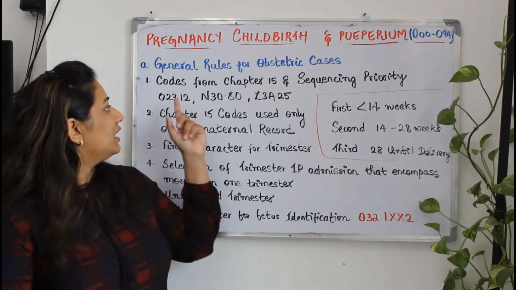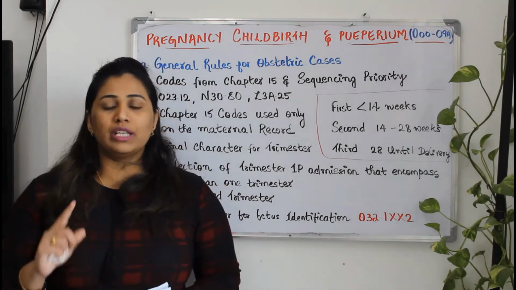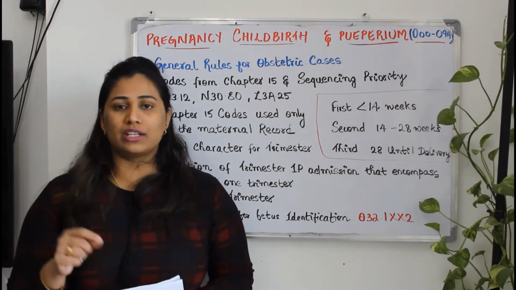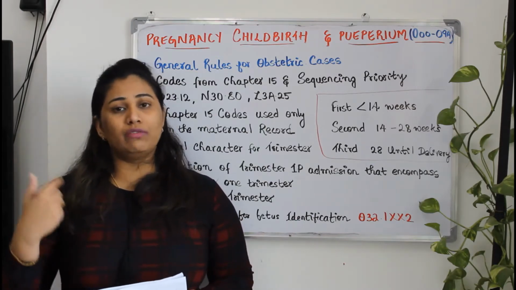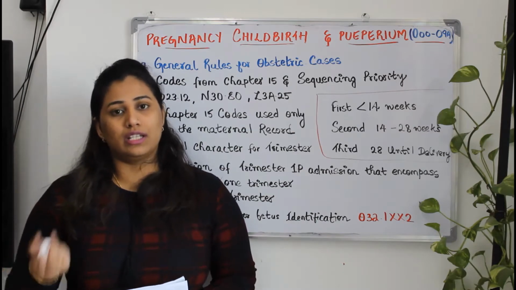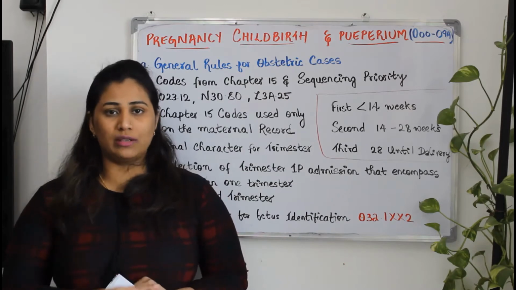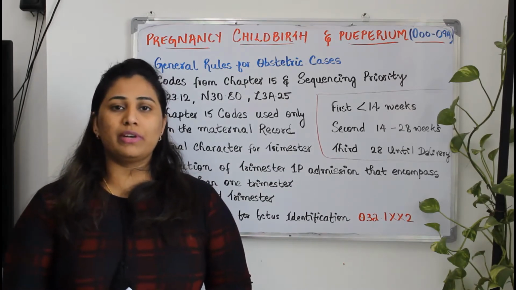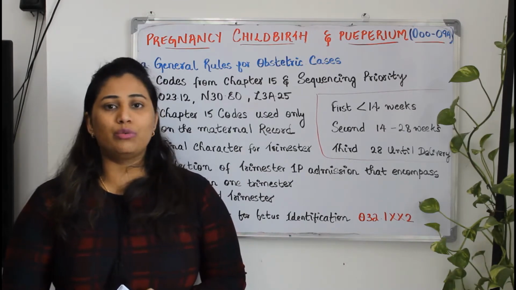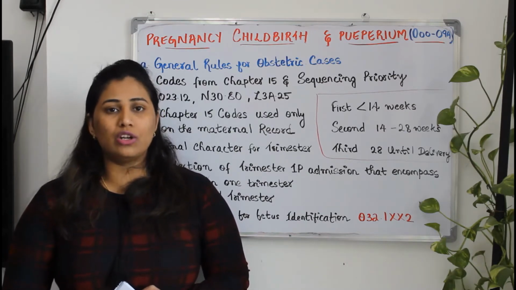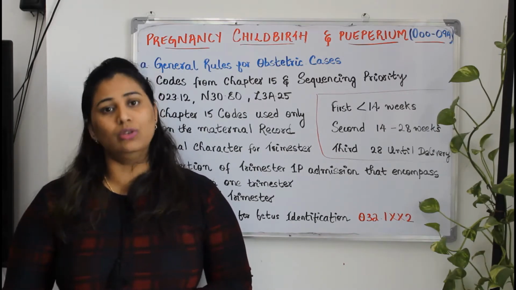The first guideline is codes from chapter 15 and sequencing priority. The main thing is, O codes and Z codes you will not give together. You should not ask me, then the weeks of gestation are Z codes, right? Yes, that will go together, but other than that, nothing will go together. O codes for supervision of normal pregnancy will be O codes, and other supervision with Z codes we can't give together. So along with O codes, only the weeks of gestation Z codes will go together. Other than that, nothing will go together.